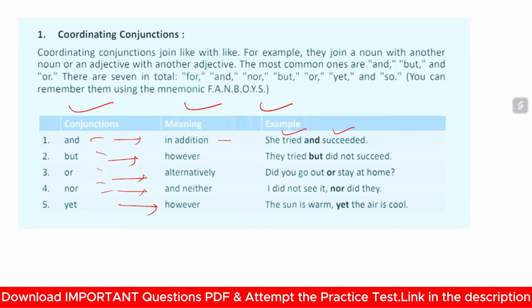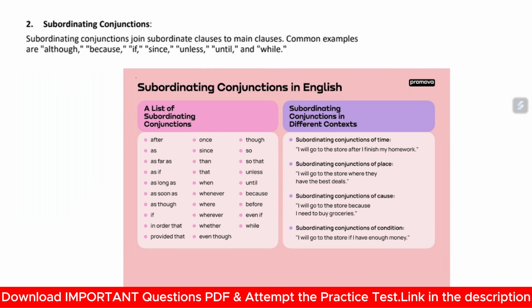Okay. Now, however, the sun is warm, yet the air is cool. Again, a however sentence is out there. The sun is warm, but the air is cool, yet the air is cool.